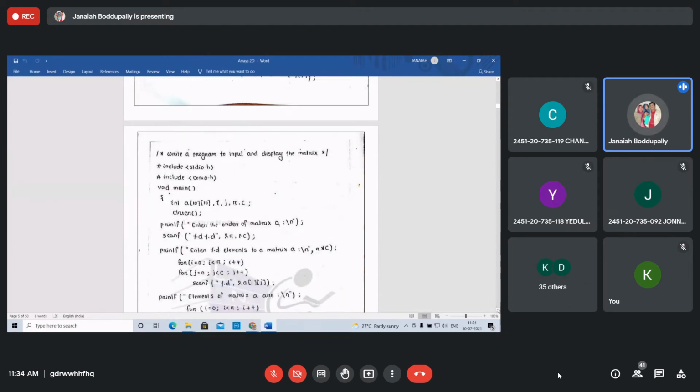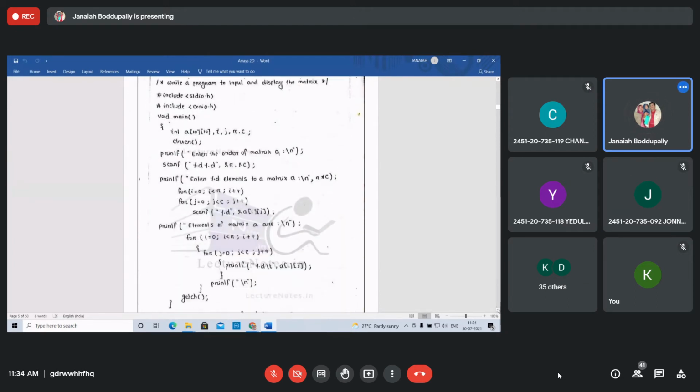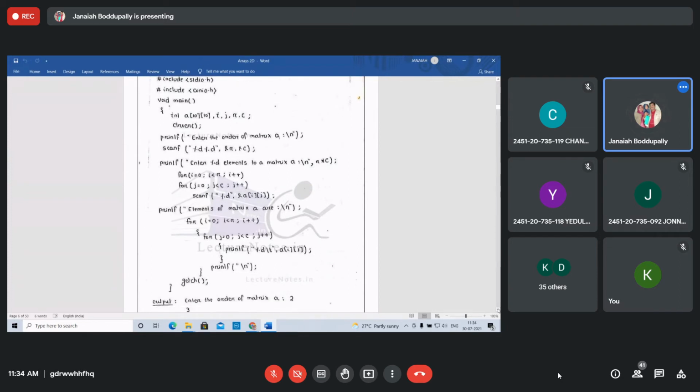Write a program to input and display the matrix. See, students, int A of 10, 10, we are taking the size 10, 10, row size 10, column size 10. I comma J: I is the index for row, J is the index for column, R is the number of rows, C is the number of columns. Just simply we are reading elements and displaying the array elements.